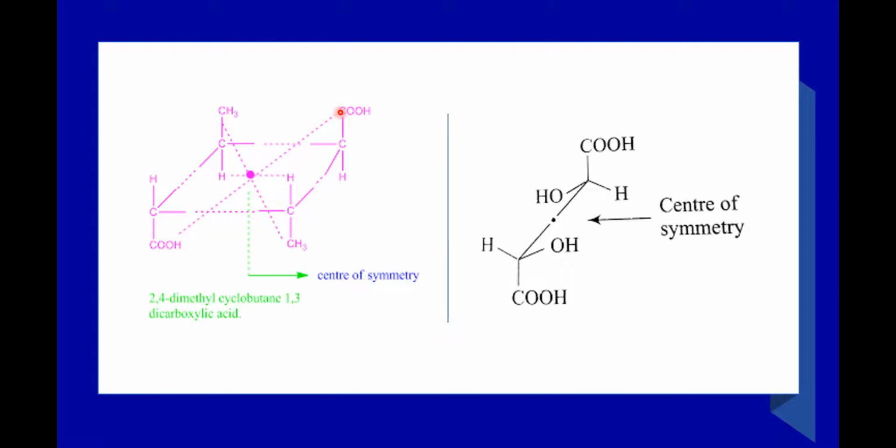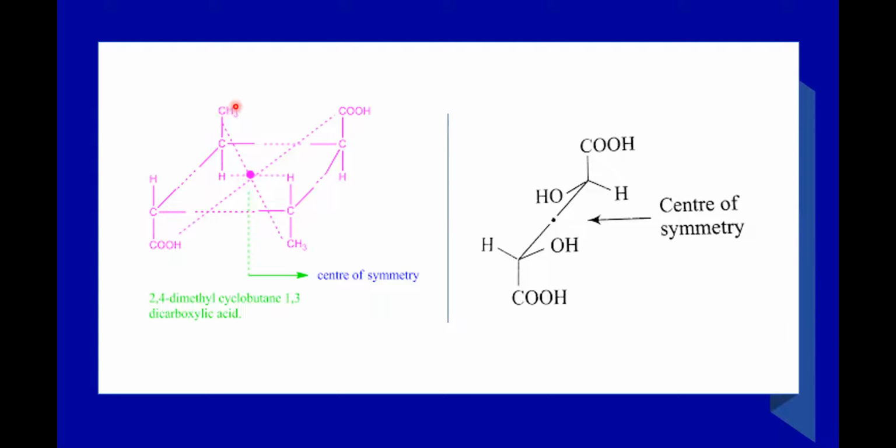Start from this plane, go to the point which we are calling the center of symmetry, and proceed further to the opposite plane. Yes, you are meeting the similar, that is equivalent group.